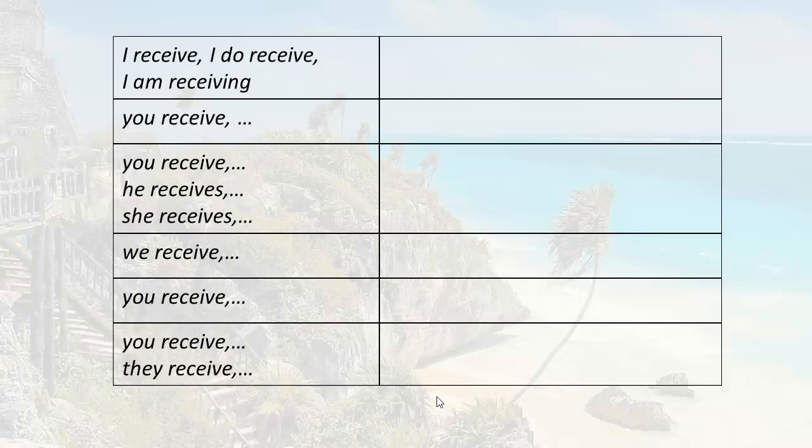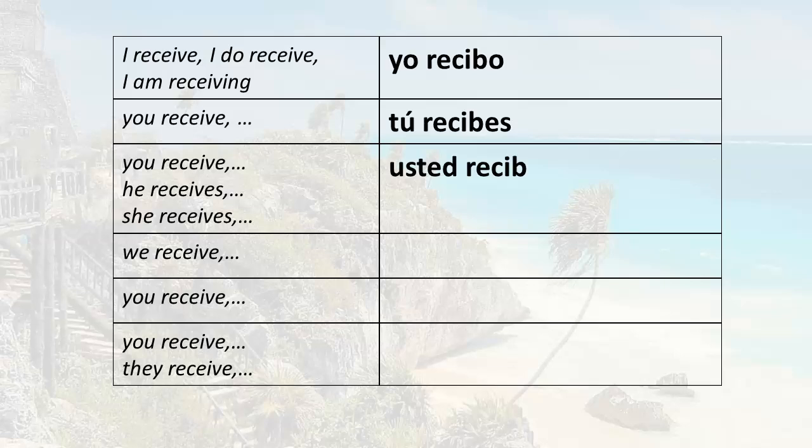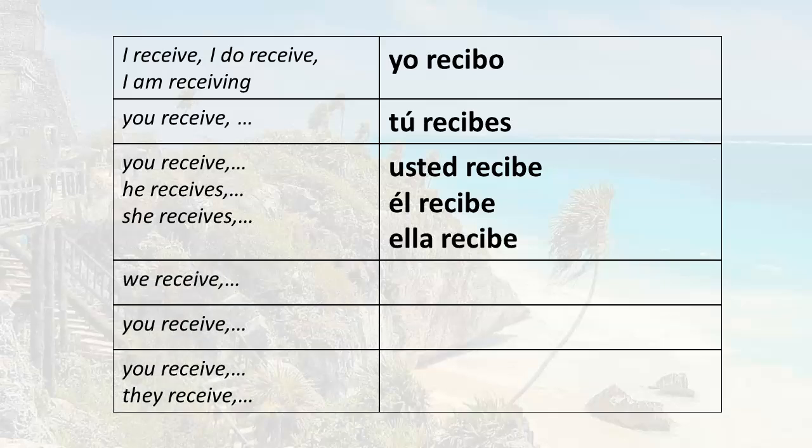Remember, the first thing is to remove the IR from recibir, and that leaves you with the root. And at this point, all you have to do is add your ending. So the ending O goes with yo: recibo. Yo recibo, I receive, I do receive, I am receiving. You receive, tú recibes. The formal you receive, usted recibe. He receives, él recibe. She receives, ella recibe.